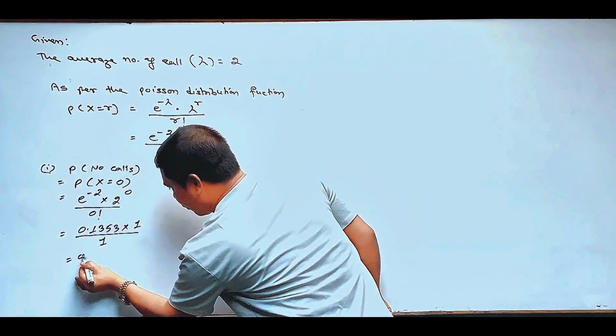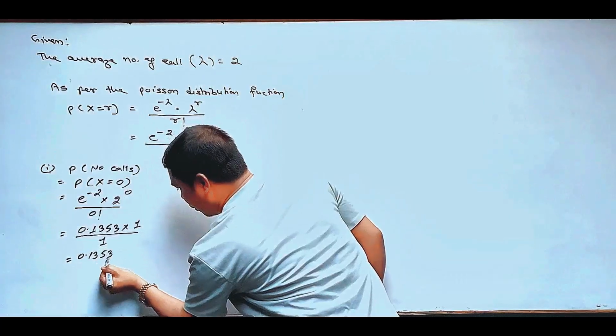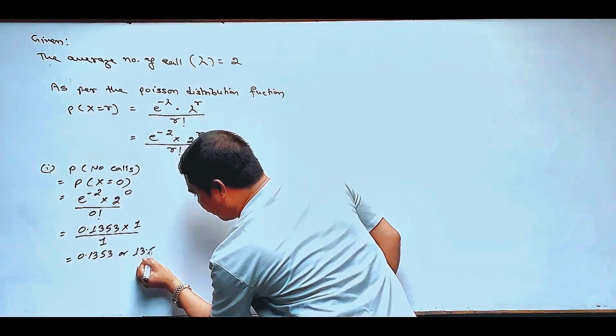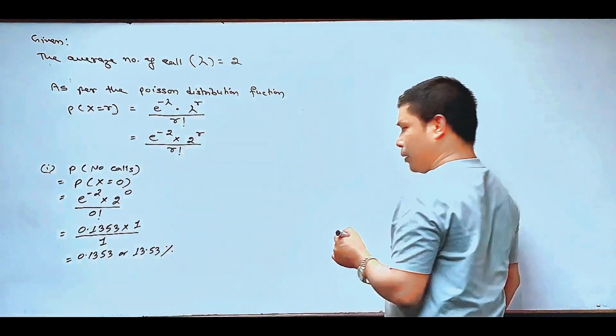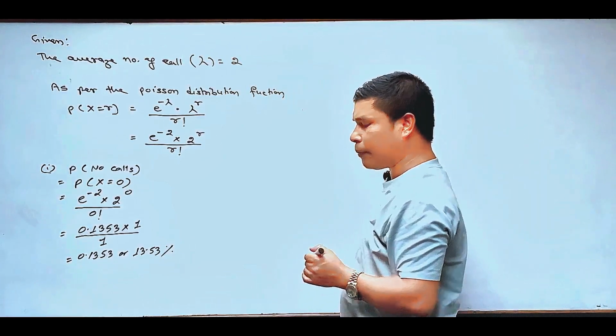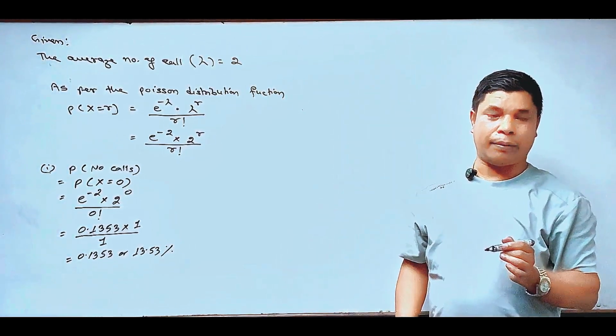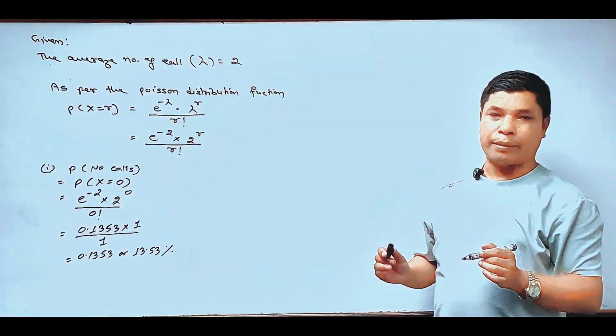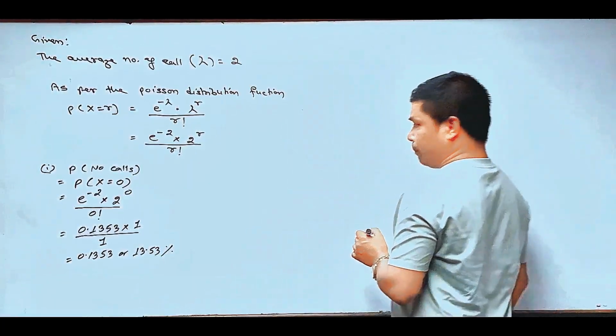It means 0.1353 or 13.53%. The answer indicates that there is a 13.53% probability of the manager getting no call at all during the first hour of his time.